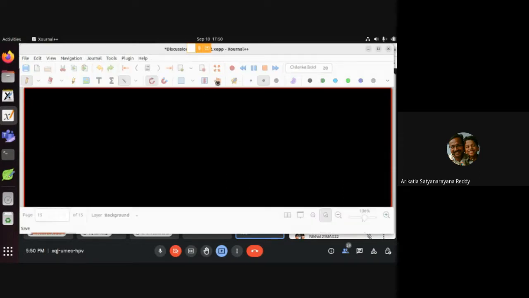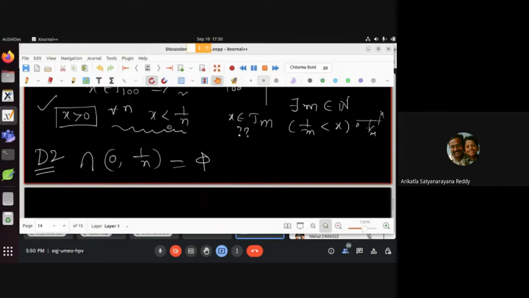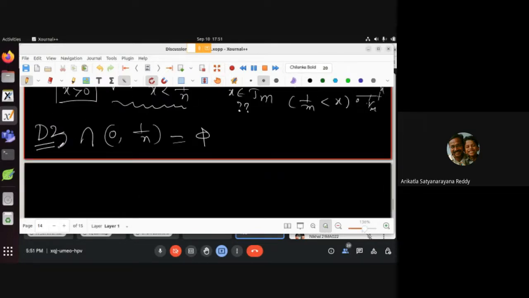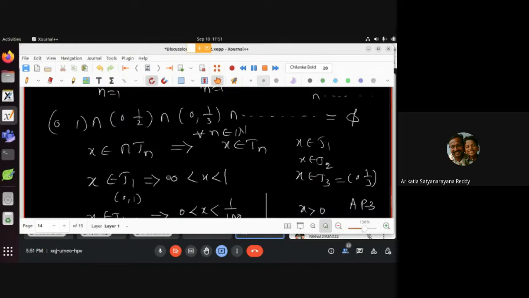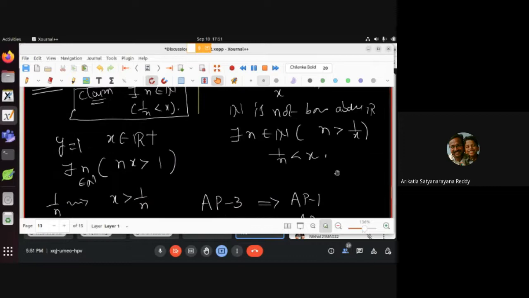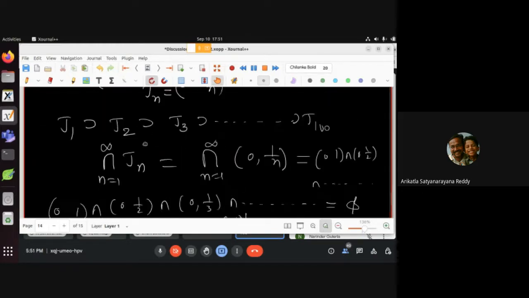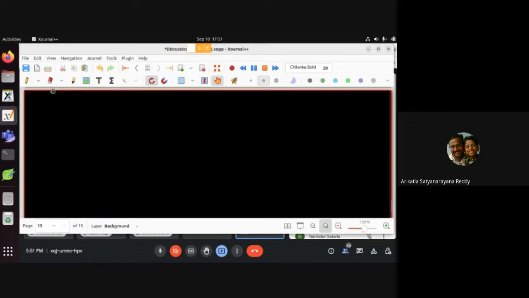आप डिस्कस करेंगे ना ये बात? Okay. Just now nothing is done. We did that AP1 implies AP2, AP2 implies AP1. I'll change it a little bit. ये discussion 3 बताता हूँ. Discussion 2, if you want, you can postpone. You can do it in week 10 पे. आज नहीं हो पाते तो बाद में कर लो. लेकिन मैं discussion 3 बता. Okay, good. Now get back to here, right?